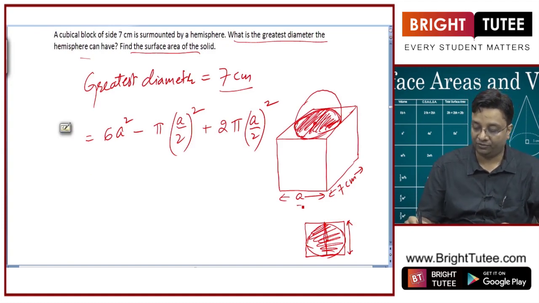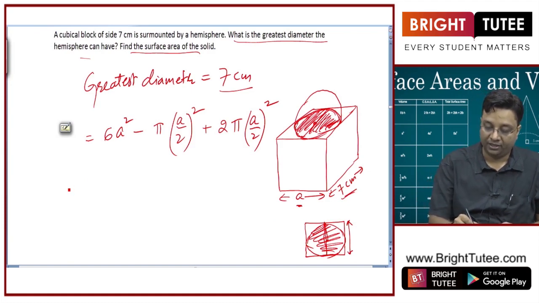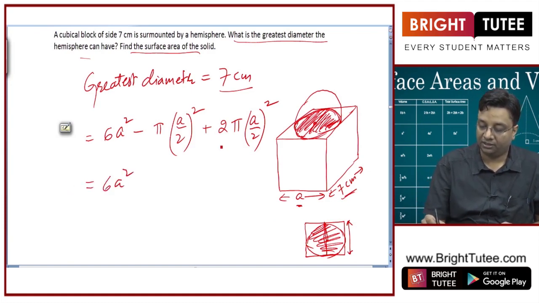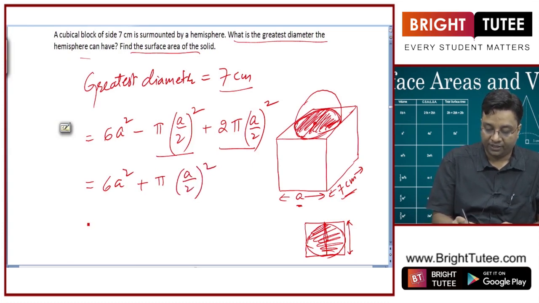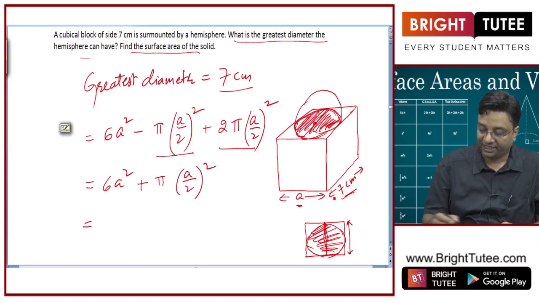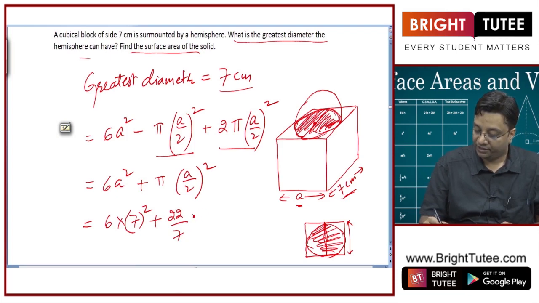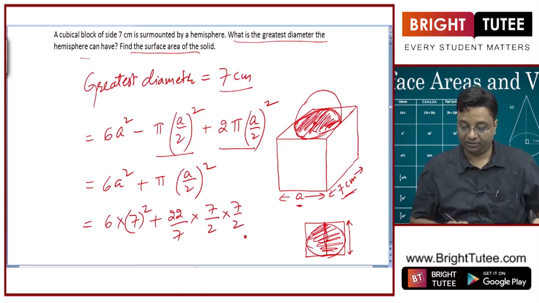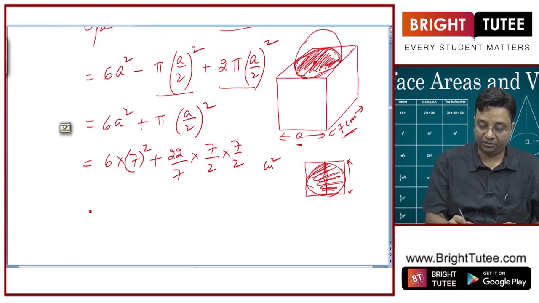We already know the value of a, which is 7 centimeter. So this is 6a square. This is 2 pi (a by 2) square. This is 1 pi (a by 2) square. So effectively I have pi (a by 2) squared. So let us put the value of a as 7. So this is 6 into 7 square plus pi as 22 by 7, a will be replaced by 7 here, so 7 by 2 into 7 by 2. So this is my calculation part and the unit will be centimeter square, right.